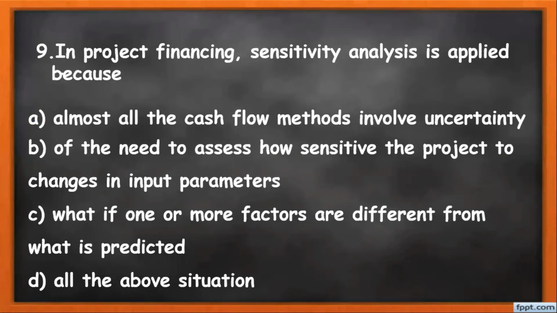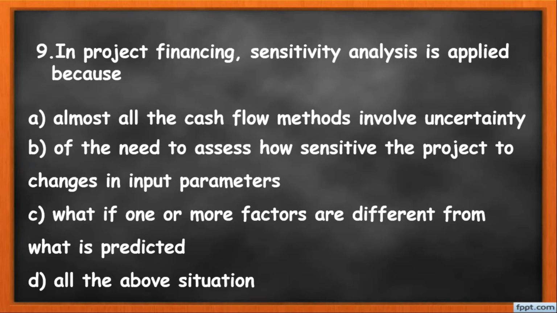MCQ number 9. In project finance, sensitivity analysis is applied because, option A, almost all the cash flow methods involve uncertainty, because of the need to assess how sensitive the project is to change in the input parameter, because what if one or more factors are different from what is predicted, and option D, all above situation.